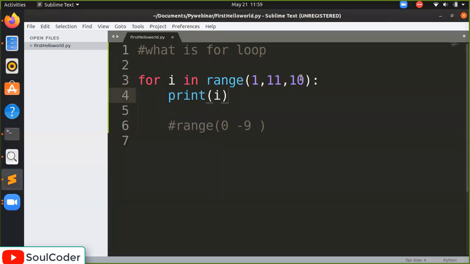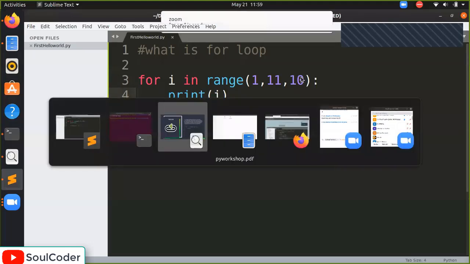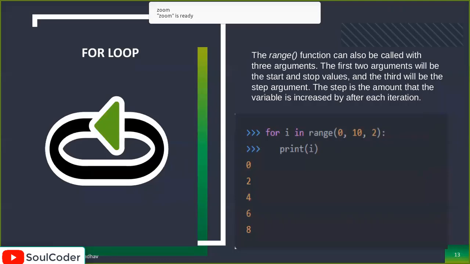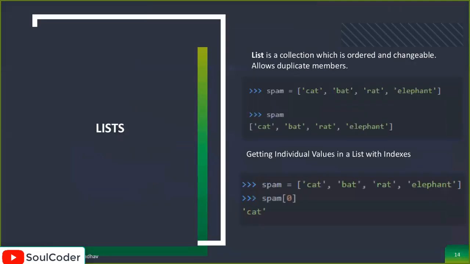So this was about the for loop, and now my favorite thing, which is the list part. Let's see. Yes, the list is my favorite.